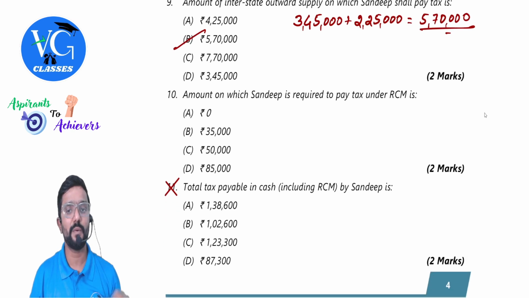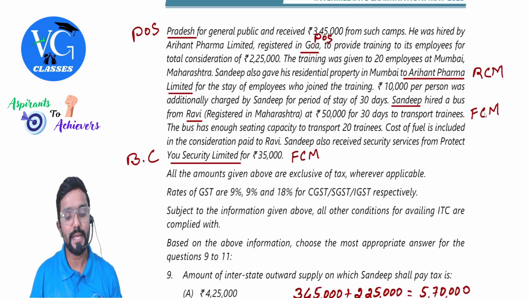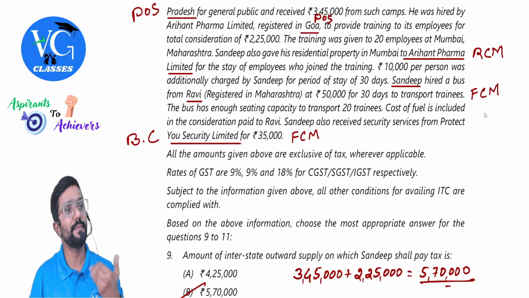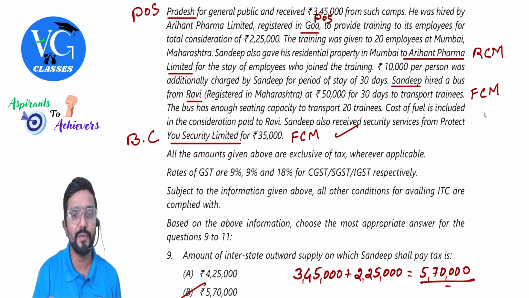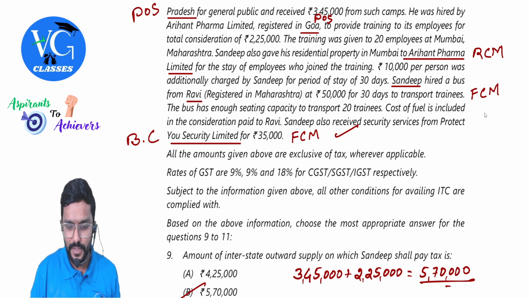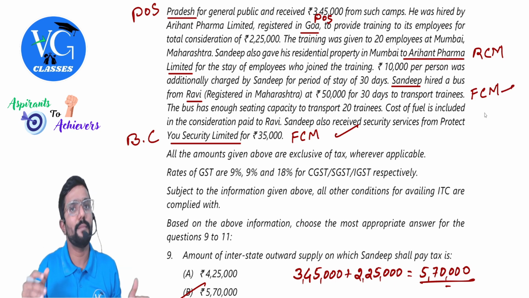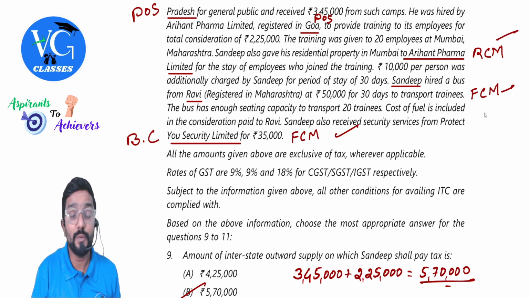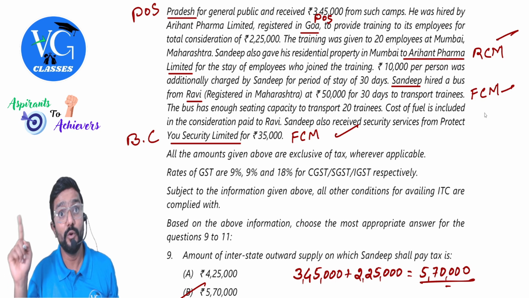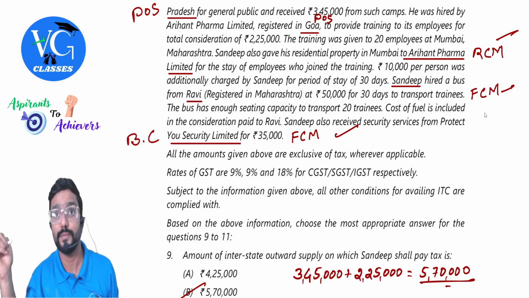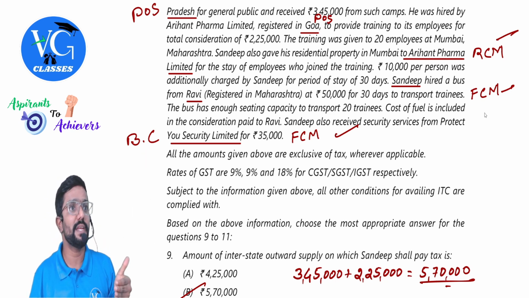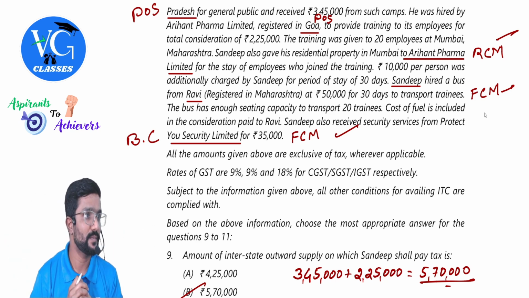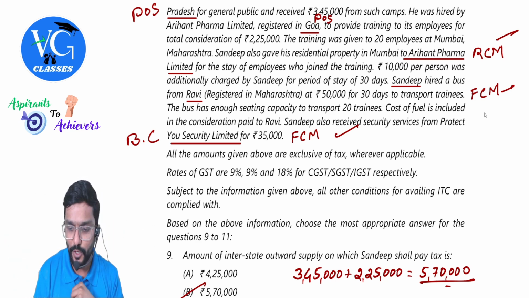Amount on which Sandeep is required to pay tax under RCM. Guys, Sandeep is supposed to pay tax under RCM means for him it should be inward supply. See, this is actually inward supply, but FCM is applicable. Then, sir, even this is an inward supply, but FCM is applicable. This is outward supply for him on which RCM is applicable. Who will pay tax? Not Sandeep, it is Haryana Pharma. Clear? So whatever inward supply Sandeep is taking, none of them is taxable under RCM. I am talking about this and this. Both are taxable under FCM.